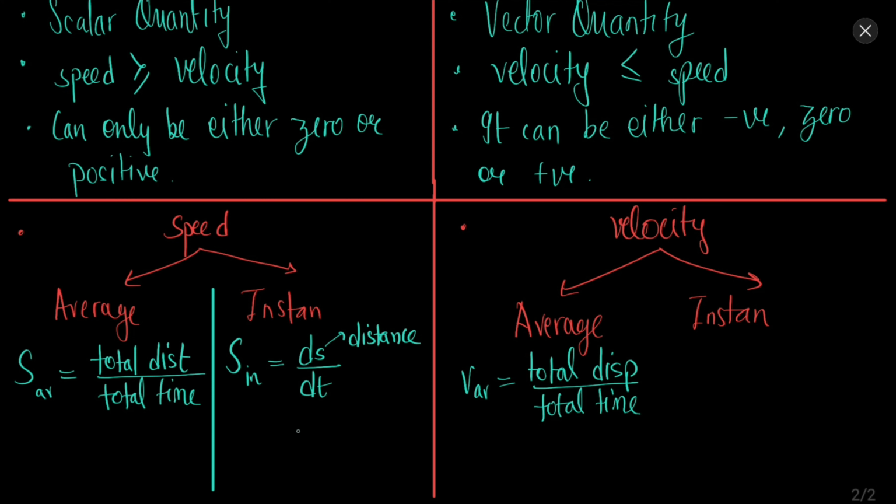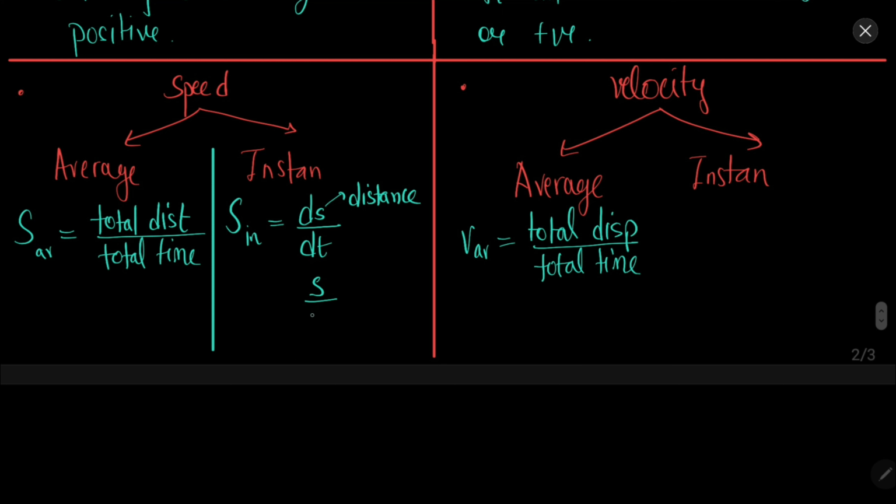Obviously we cannot find the speed at a particular instant, because in that case the time period will be 0. What will be the difference of time between these two points? Let's say I draw a position and time graph. If you want to find the speed at this instant, the initial and final points are the same, so the initial time and final time are also the same. Time period is 0 at any instant. What is the change in time? 0. So it will come out to be infinite or not defined.